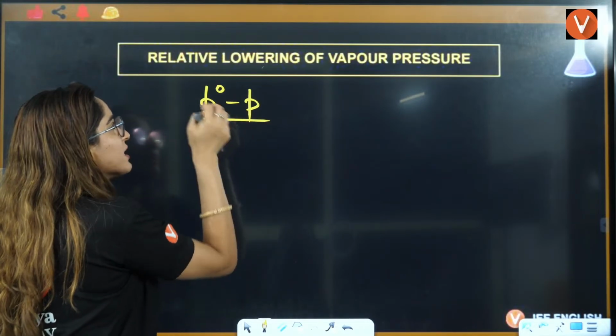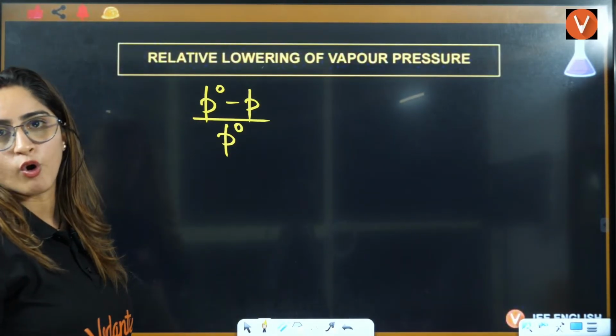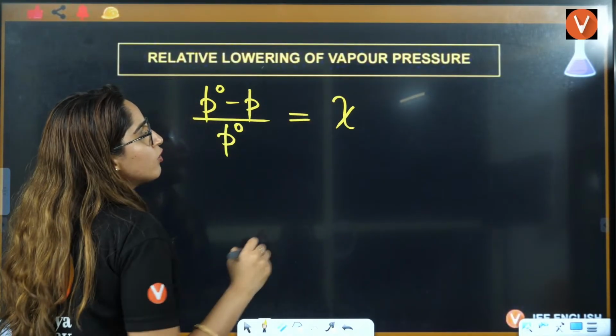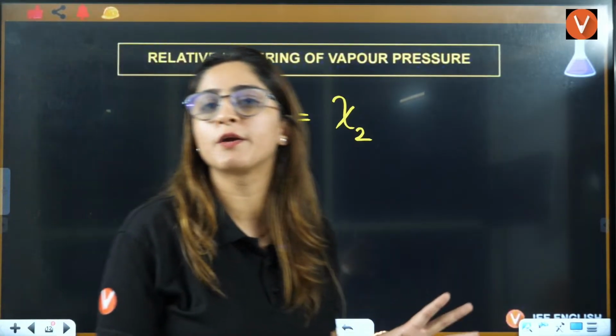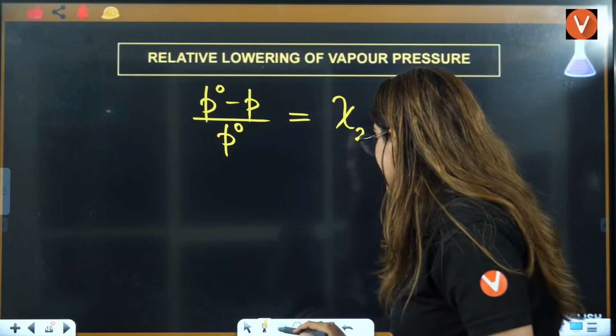So lowering is P naught minus P, but relative lowering is when you divide it by P naught. That is directly proportional to the mole fraction of the solute. I told you that solute we will represent by 2, right? Solute we will represent by 2.